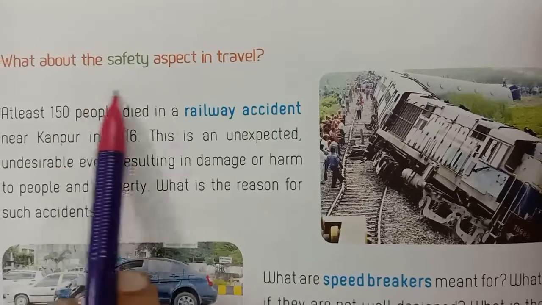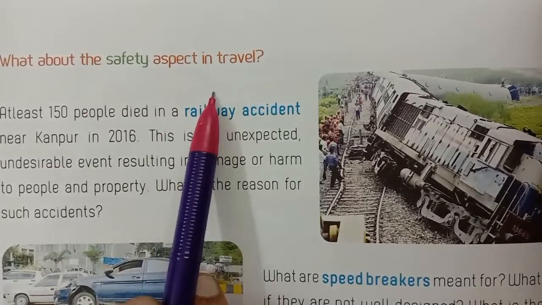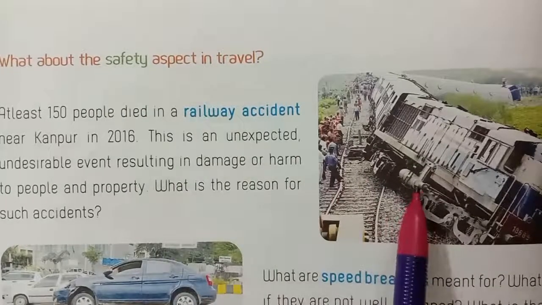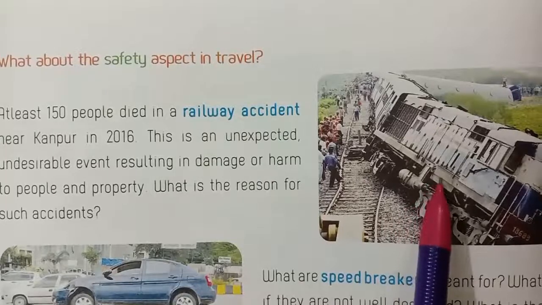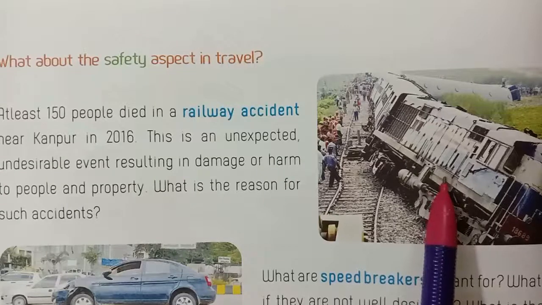Next, what about the safety aspects in travel? Do not load more people than the vehicle capacity. Do not drive faster than the vehicle capacity. Okay, see here, children, this is a train accident. At least 150 people died in a railway accident near Kanpur in 2016. When? In 2016. Where?